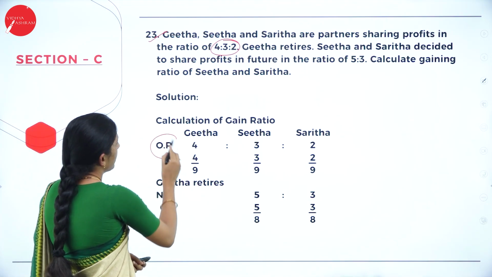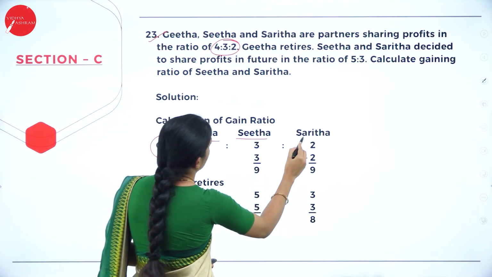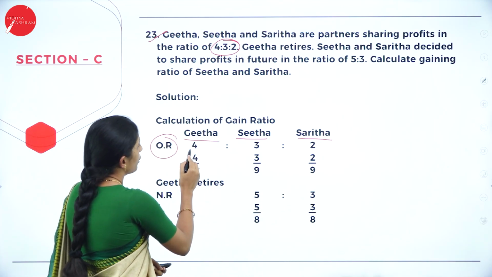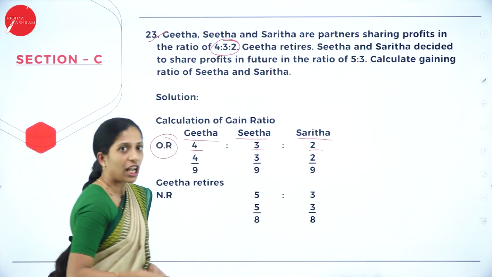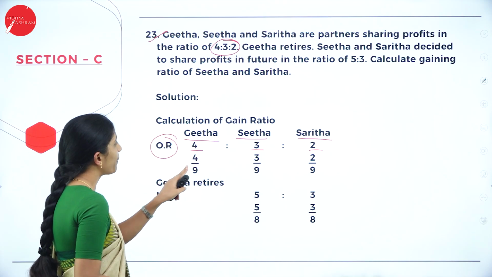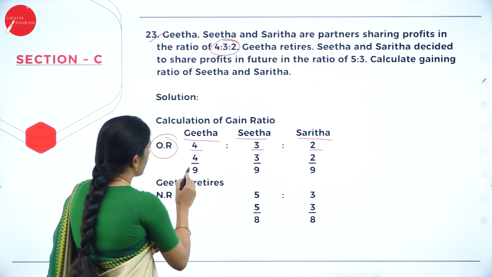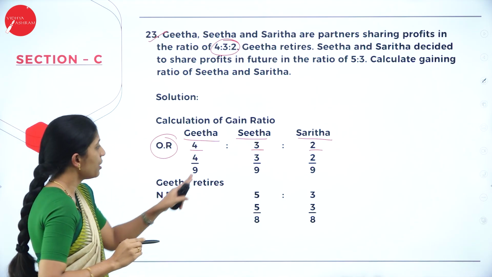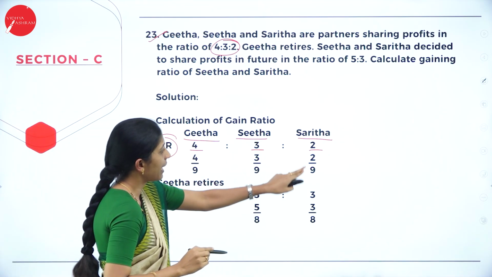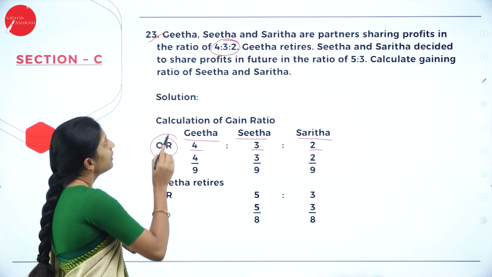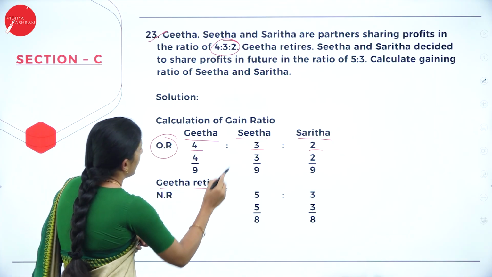So they have given old ratio. Who are the partners? Geeta, Sita and Sarita. Their old ratio is 4:3:2, which can be written in the form of fraction 4/9. How to get 9? 4 plus 3 plus 2, it is 9. So your 9 will be the denominator. So 4/9, 3/9 and 2/9.